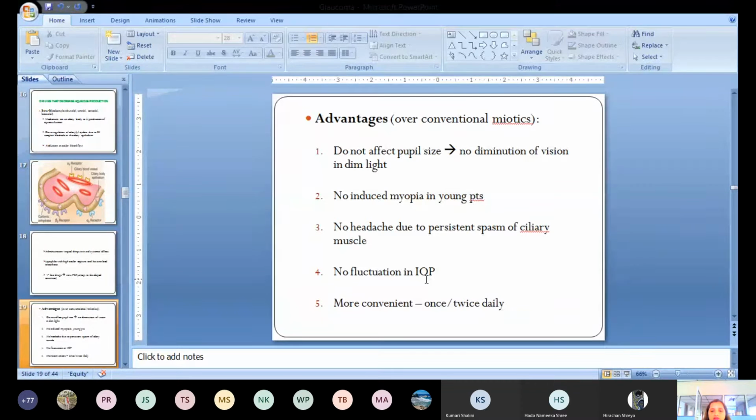No fluctuation in the intraocular pressure. There is a smooth decrease in intraocular pressure by beta blockers. But with drugs like miotics, there may be fluctuation of intraocular pressure, sometimes it increases, sometimes it decreases. Beta blockers do not produce such fluctuation. They are also more convenient because of the longer duration of action, we can instill them two times a day or sometimes once a day. So this is convenient for the patient.